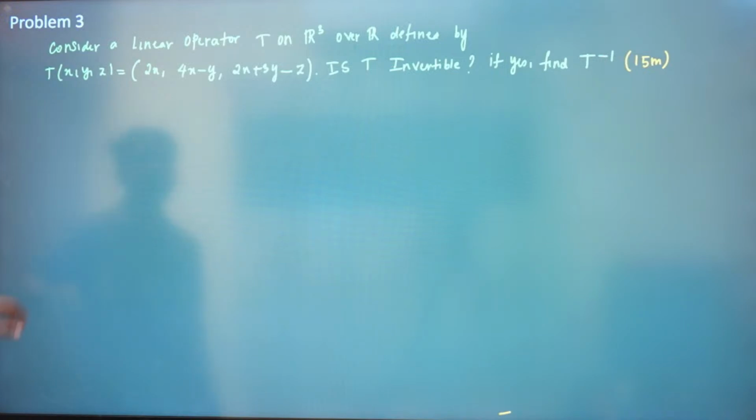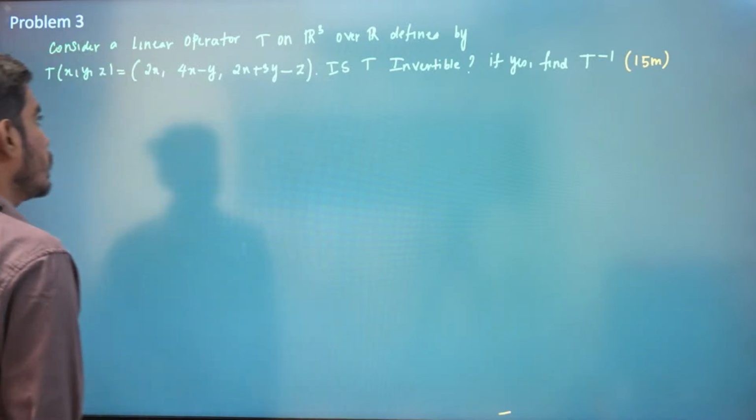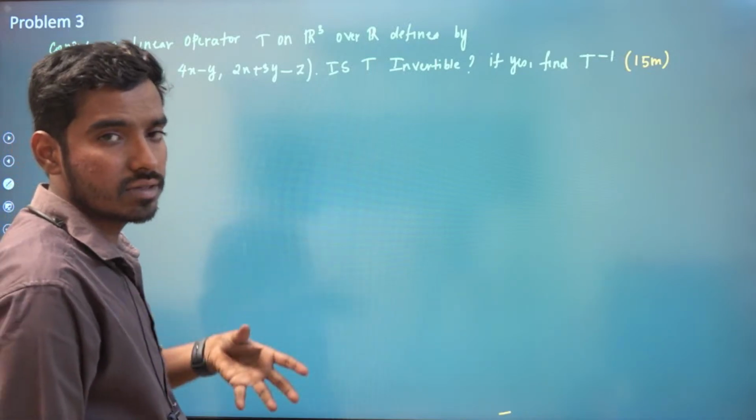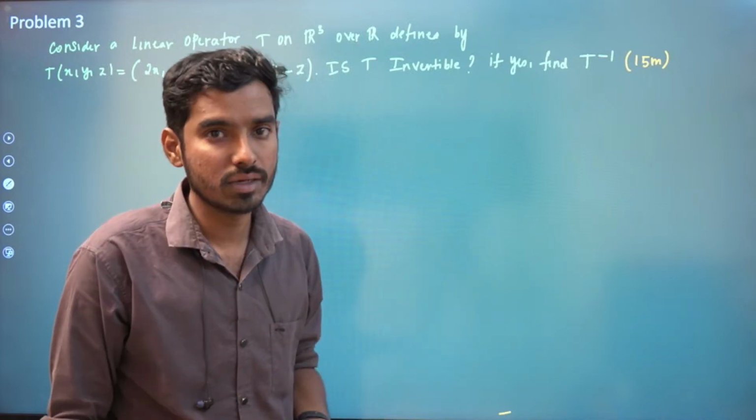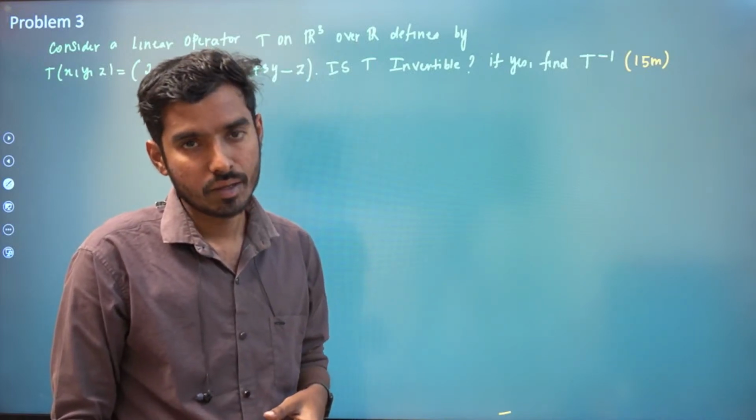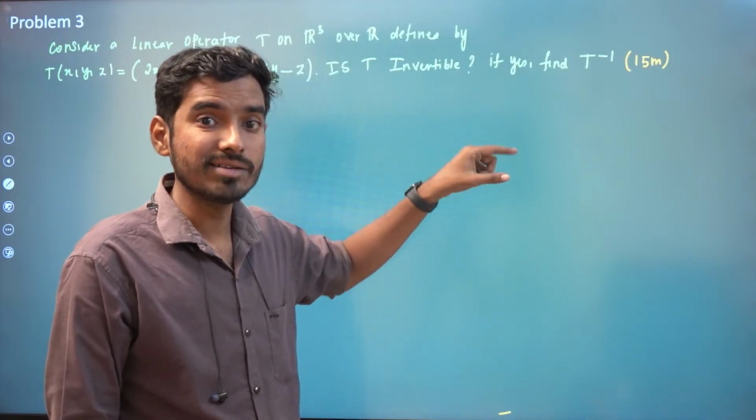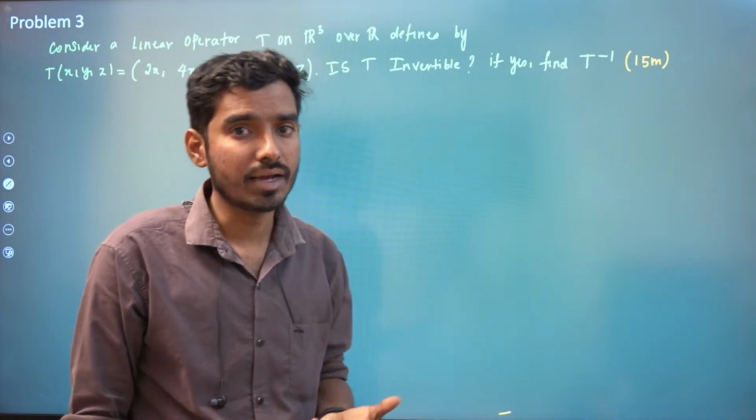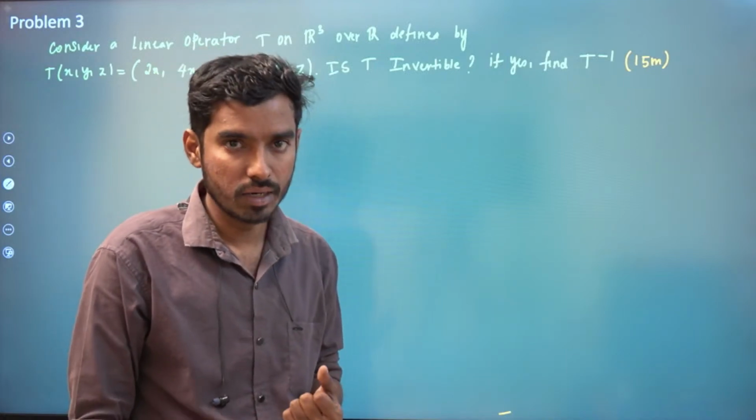Consider a linear operator T on R3 defined by T of x comma y comma z is 2x comma 4x minus y comma 2x plus 3y minus z. Is T invertible? If yes, find T inverse. This operator is invertible if the corresponding matrix is invertible. Both are isomorphic. And we know a matrix is invertible if it is non-singular, that is, determinant of that matrix is not equal to 0.